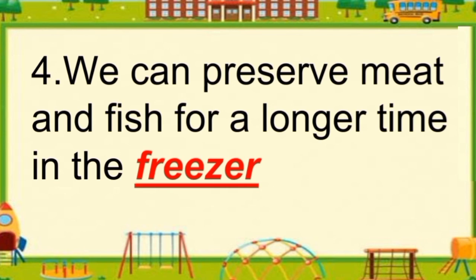So we must preserve, means we must store food items properly through different methods, and one of the methods is deep freezing, through which we can preserve meat and fish for a longer time in the freezer. So the answer is freezer.